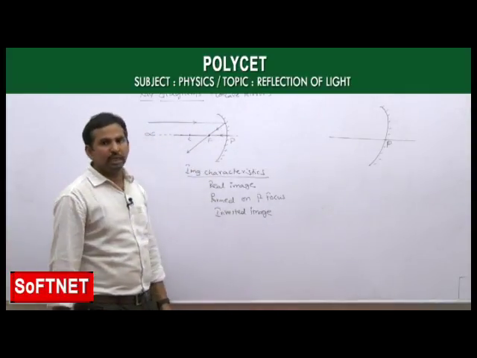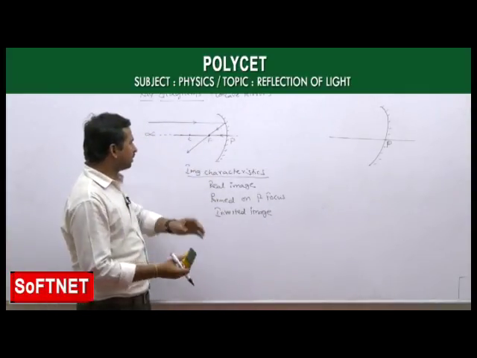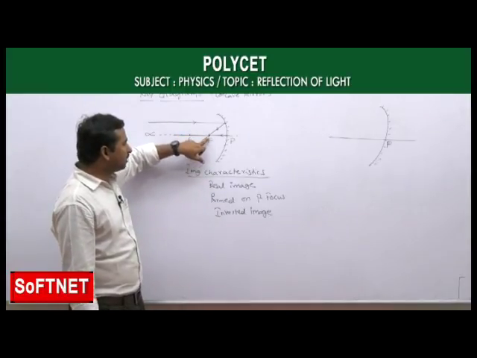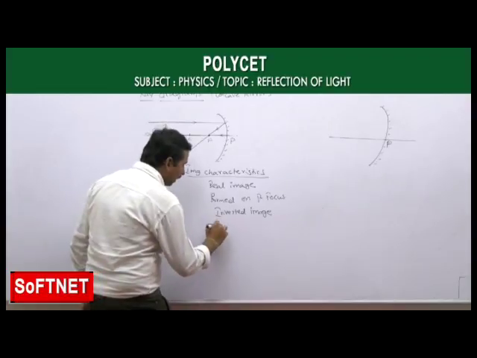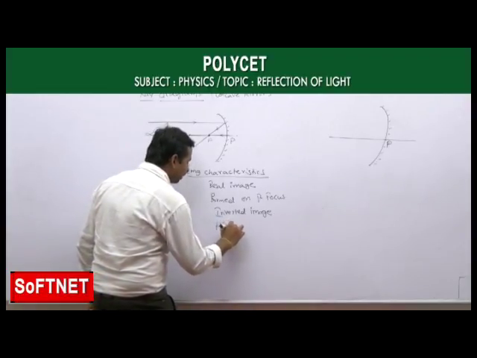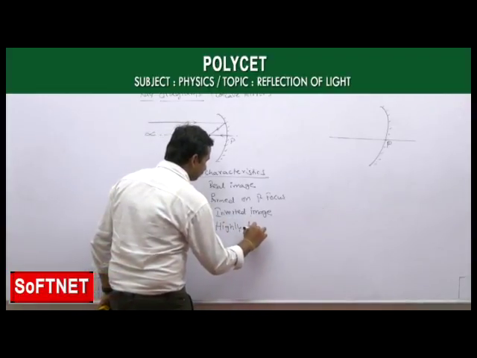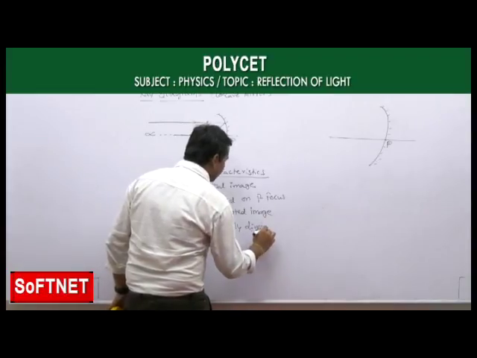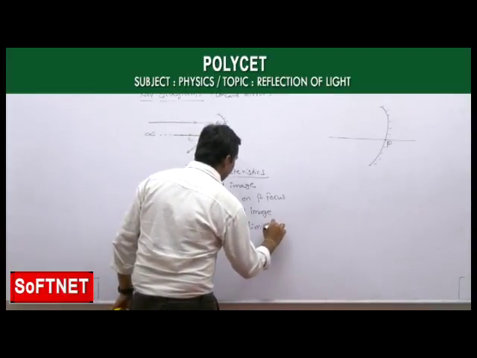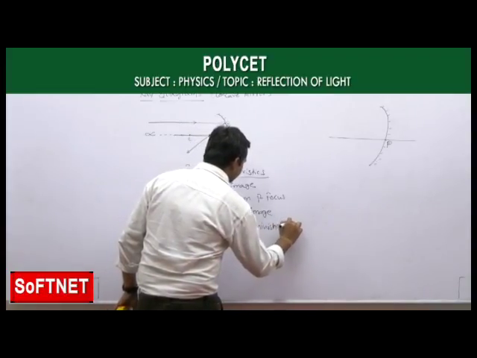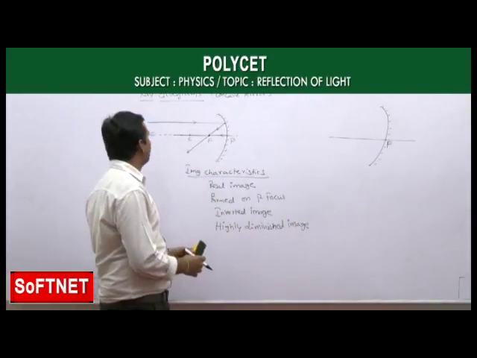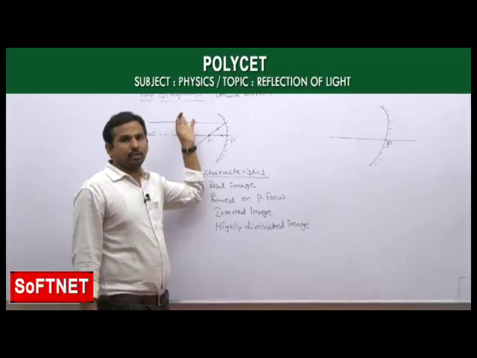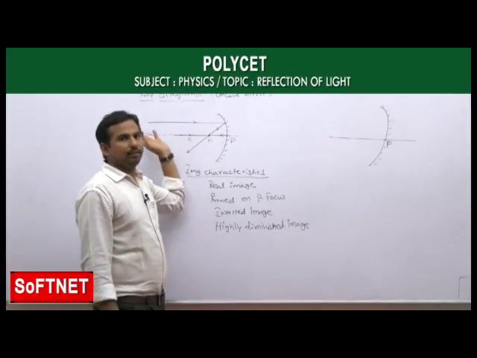And if you observe the size of the object here, the size of the image is like a point, which means that it is a highly diminished image we are getting. Okay, it is forming a highly diminished image. These are the image characteristics formed by the first case when the object is at infinite distance.